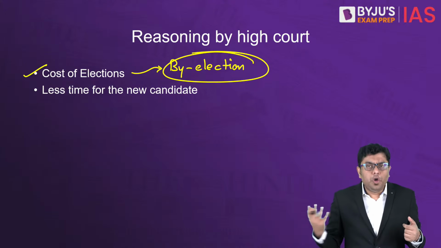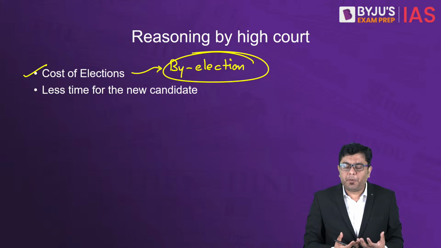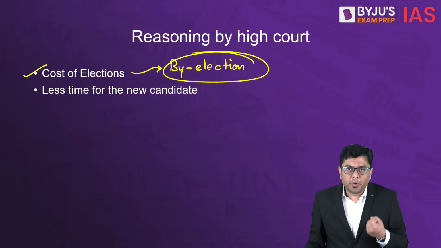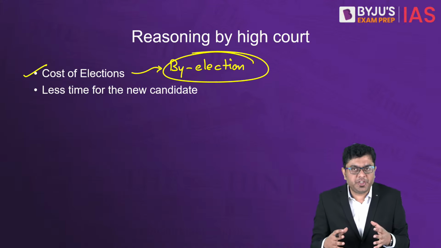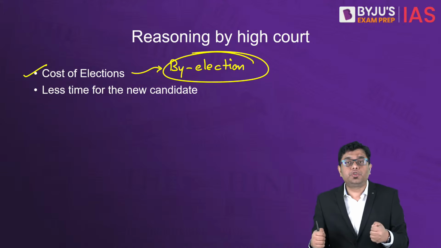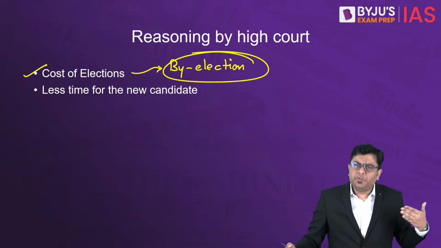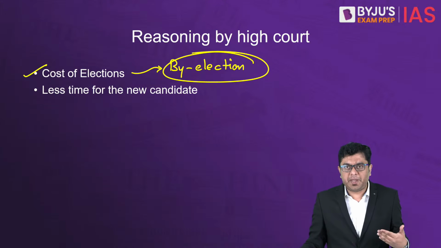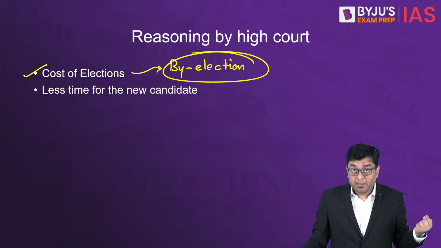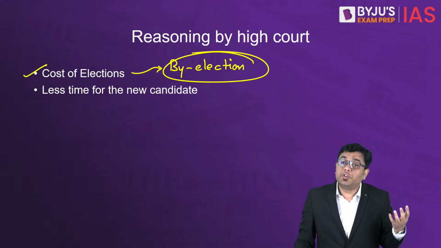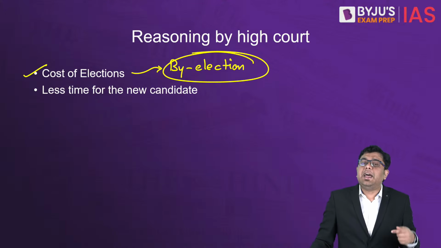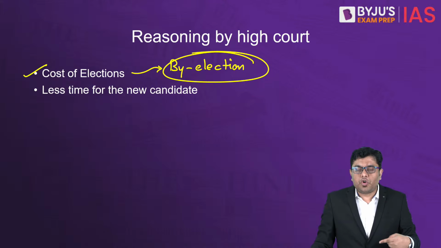A lot of personnel will be deployed, and there will be a lot of mobilization of various officials, goods to be transported from one area to another, the counting process, etc. So it is a costly endeavor, and that is borne by the taxpayer. So there comes a predicament: do we engage in such costly endeavors time and time again?